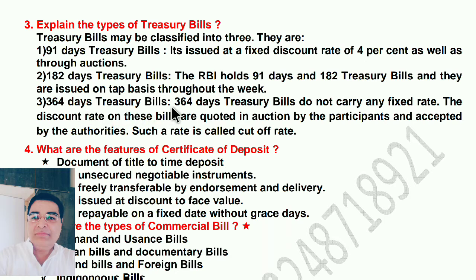364 days treasury bills. 364 days treasury bills do not carry any fixed rate. The discount rate on these bills are quoted in auction by the participants and accepted by the authorities. Such a rate is called cutoff rate. So 91 days and 182 days, 4% discount is fixed in the auctions. But in 364 days treasury bills, the rate has not been fixed. The cutoff rate will be decided by the participants.